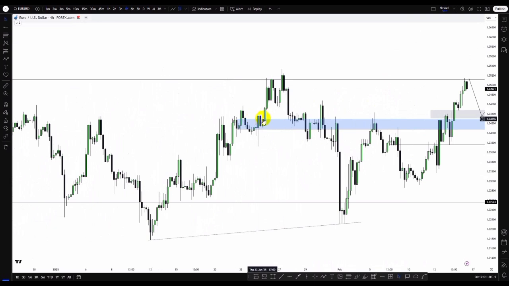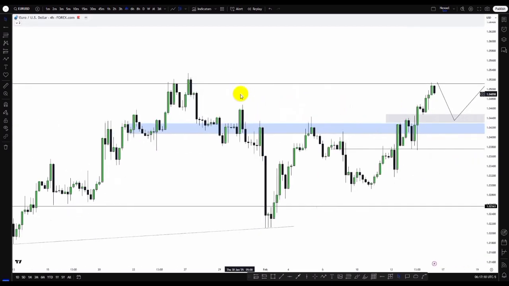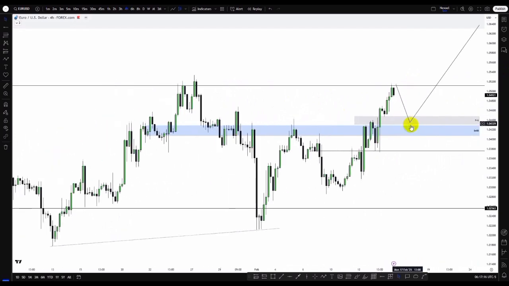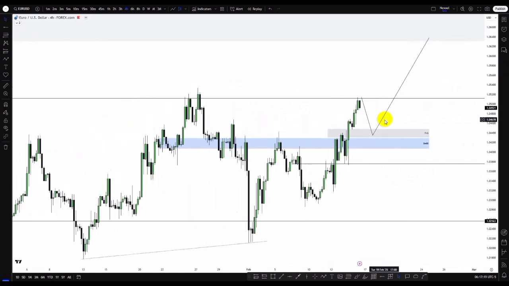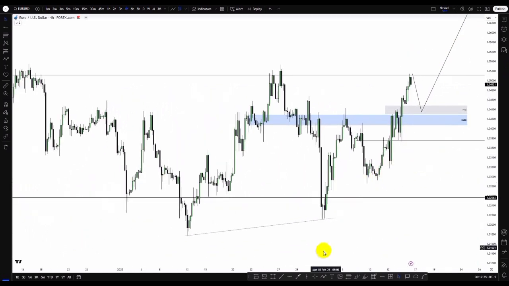So what we can see is price gave us this movement. We had the fall. Price gave us this impulse, took out this high, fell to the downside. So we have the Quasimodo pattern here. So we could see price respect this price level to give us the bearish movement to the downside into the daily fair value gap, and then we have the bullish continuation to the upside. So this is my expectation in the Euro USD. Let's check out the GBP USD pair.